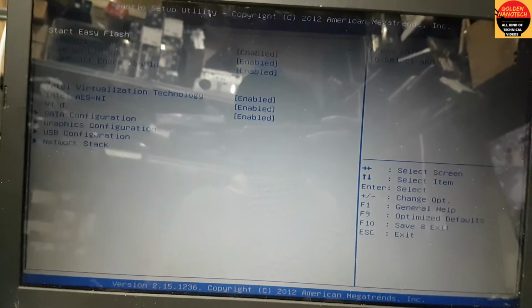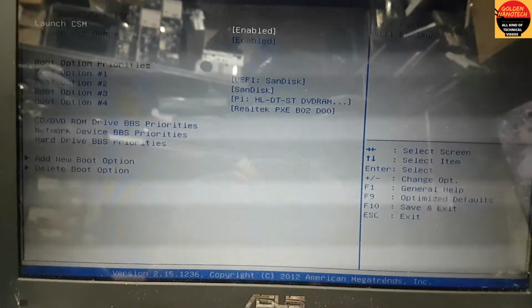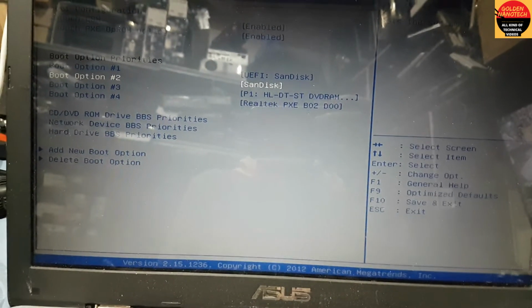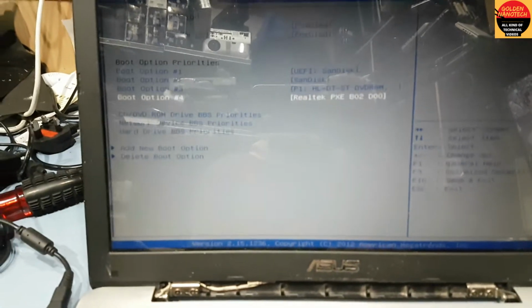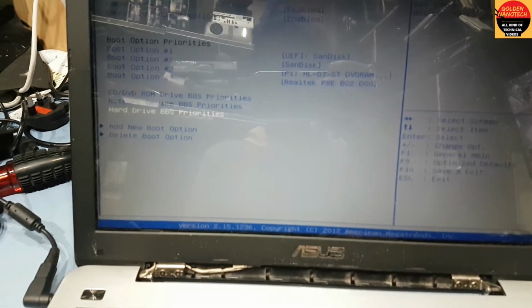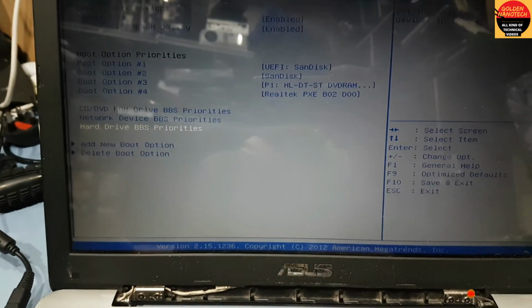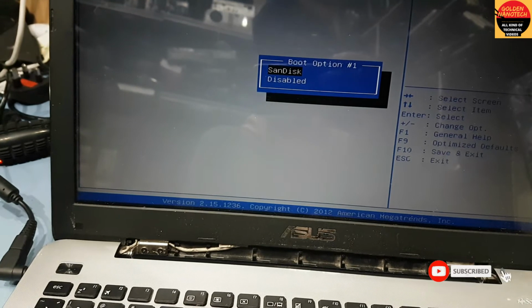Complete. You have to go to boot again, and here you can see the booting option. So I go down, select the hard disk, enter. Here is the Sandisk.